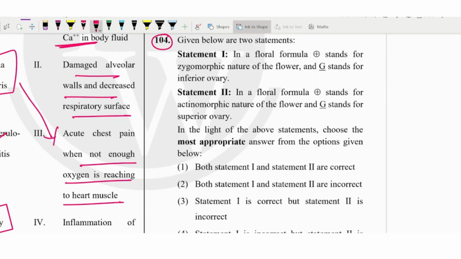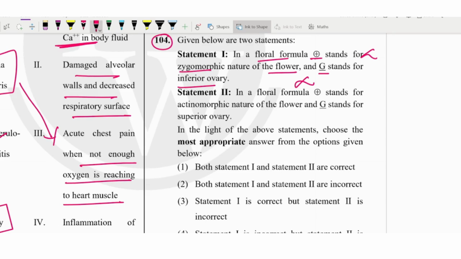If you have studied, you can definitely find out the families. And in the floral formula, this sign stands for the zygomorphic nature of the flower, and G is superior or inferior. They are telling it is inferior here. So we can say this first one is not correct. It is inferior, okay, but it is not zygomorphic, it should be actinomorphic, so it is incorrect.